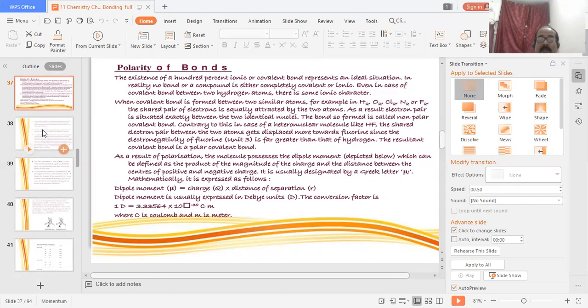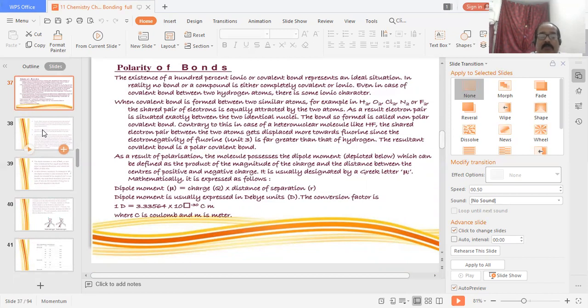In contrast to this, in the case of heteronuclear molecules like hydrogen fluoride, meaning two different types of atoms, the shared electron pair between the two atoms gets displaced more towards fluorine, since the electronegativity of fluorine is far greater than that of hydrogen. The resulting covalent bond is a polar covalent bond.